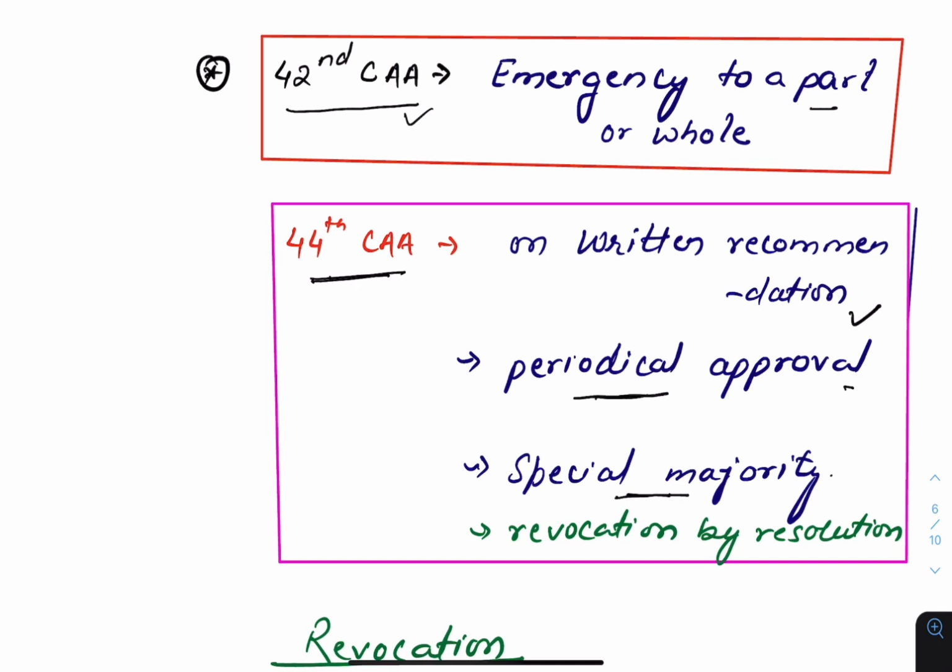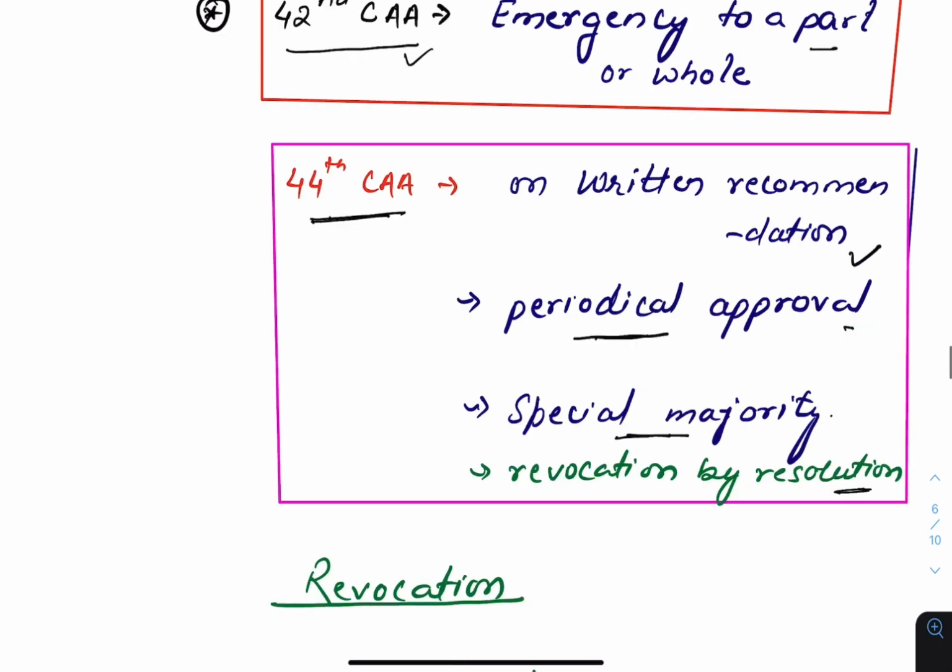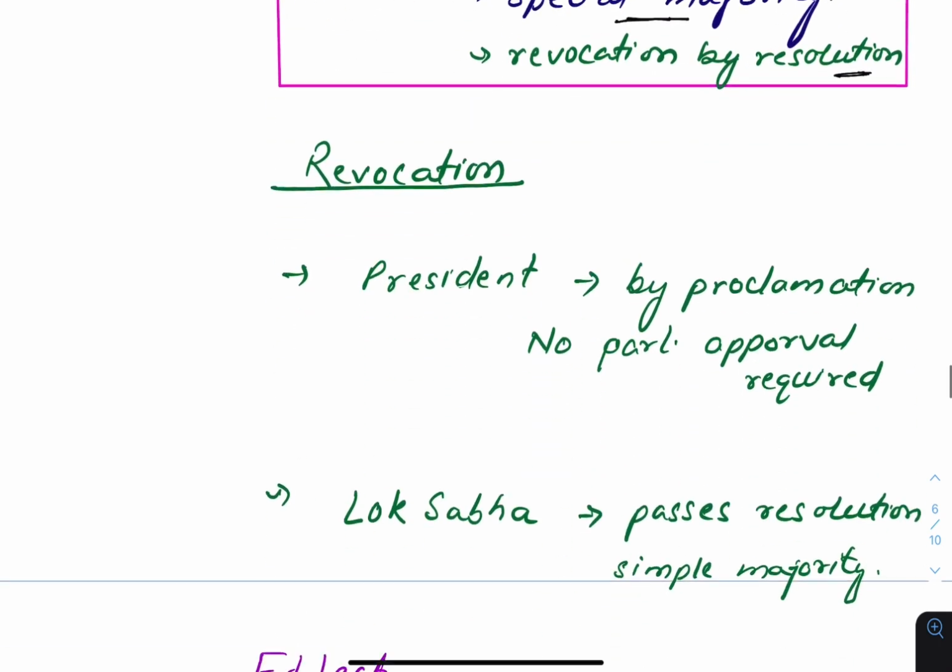And revocation by resolution. If Lok Sabha wants to revoke it, they can pass a resolution by simple majority, and then national emergency must be revoked. A President can revoke a national emergency at any time, and such a proclamation does not require parliamentary approval. So there are two methods of revoking the emergency. First, the President revokes, and second, the Lok Sabha passes the resolution with simple majority.